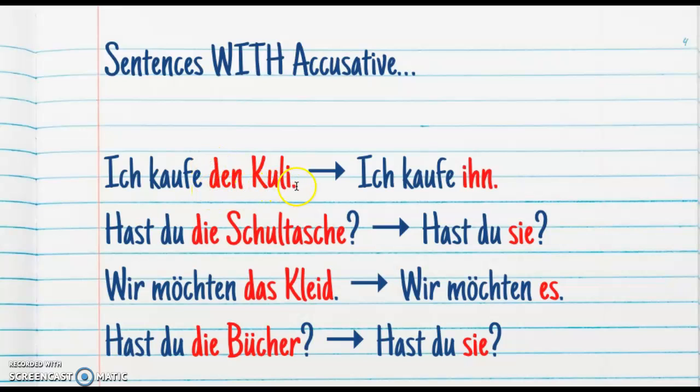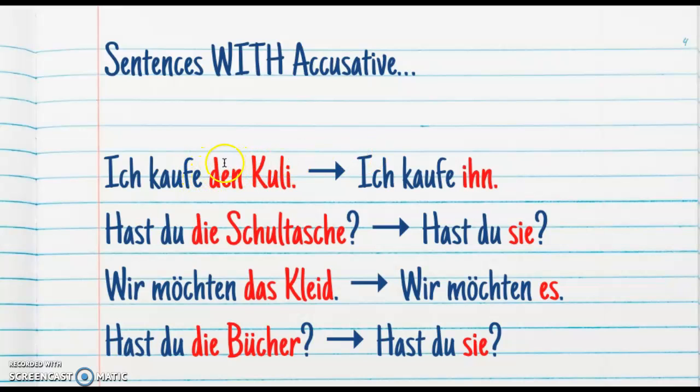The pen is the object of the sentence because kaufe is our verb and ich is the subject. I am the one completing the action, the one that's buying something. The direct object is what's being directly affected by the verb, and in this case it's the pen, because the pen is being bought.